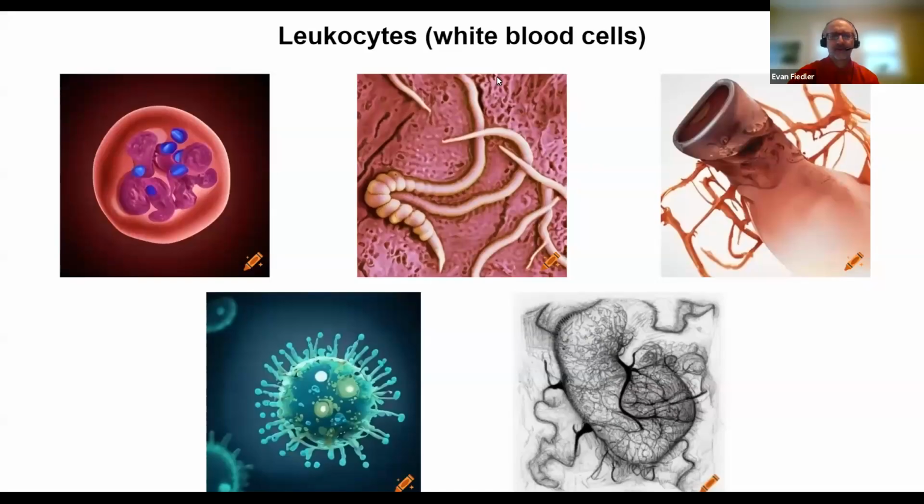Leukocytes, white blood cells. This image is representing neutrophils. Neutrophils are elevated in bacterial infections. That's neutrophilia. This image is showing parasitic worms. When you have parasitic infection, we have an increase in eosinophils. That's called eosinophilia. We'll also see an increase in eosinophils in certain diseases of the central nervous system, collagen diseases,